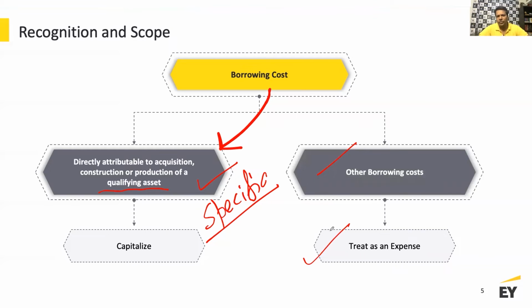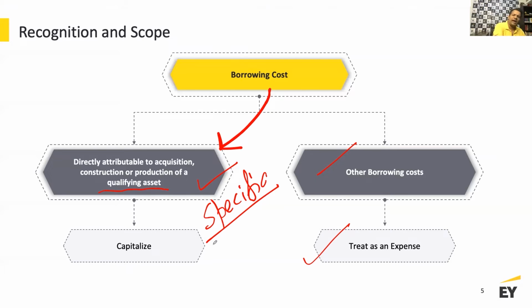However, if you have a capitalization process going on and you don't have a specific borrowing but you still have capital work in progress, we will also try to understand how you actually capitalize general borrowings which are available. If you have total borrowing costs, there are borrowing costs which can be attributable to the construction, acquisition, or production of a qualifying asset. Such interest costs attributable to any capital work in progress have to be capitalized. The other borrowing costs are period costs, which cannot be attributed.